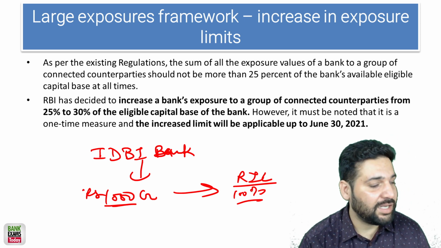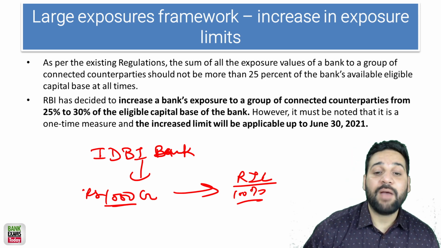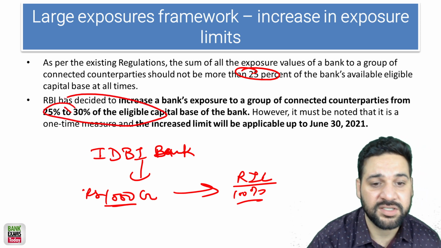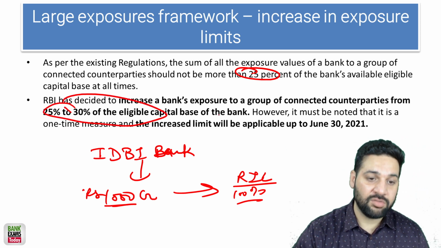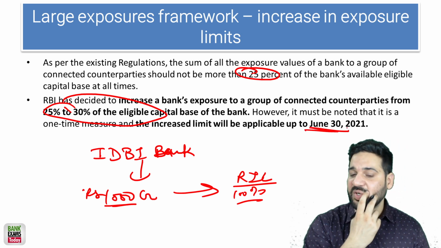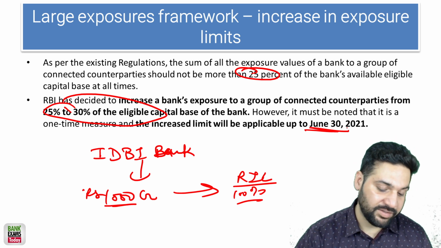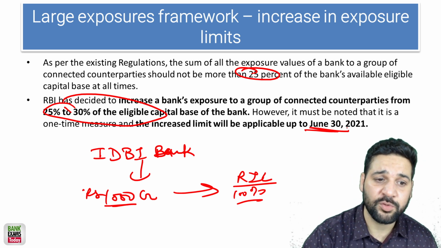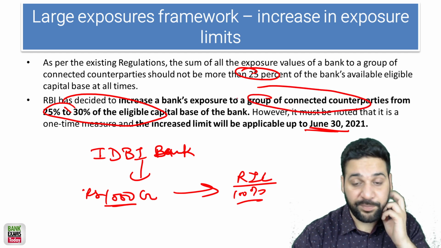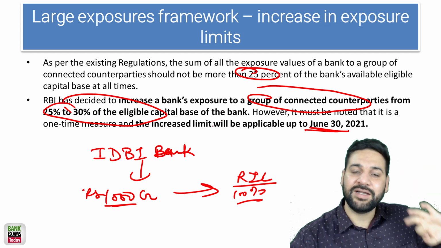The RBI doesn't like this. That is why there is a cap. The cap was 25%, but now it has been increased to 30%. But that limit is increased for a certain period of time, till 30th of June 2021. It is 30%. After that, it will be again 25%. So large exposure framework, that is for group of counterparties, group of companies, not for a single entity. For single entity, the limit is still the same.